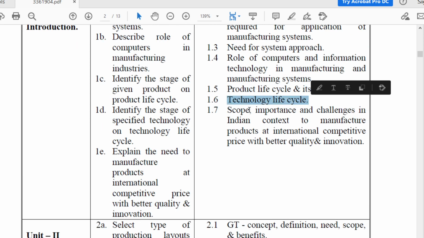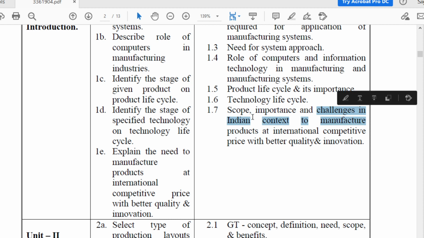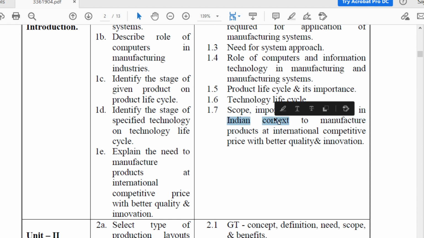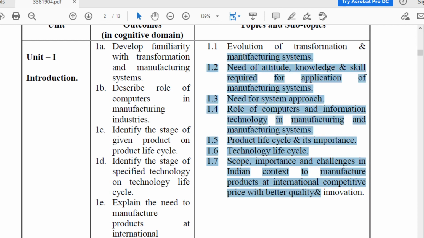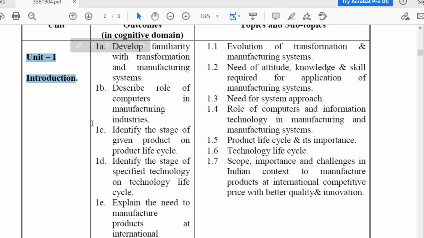Then about technology life cycle. Then scope, importance and challenges in Indian context to manufacture products at international competitive price with better quality and innovation. So in this topic, what are you going to study? What is the scope, importance and challenge for the Indian market to sustain with international competitors? Okay, so these topics you are going to study in chapter number 1, introduction.